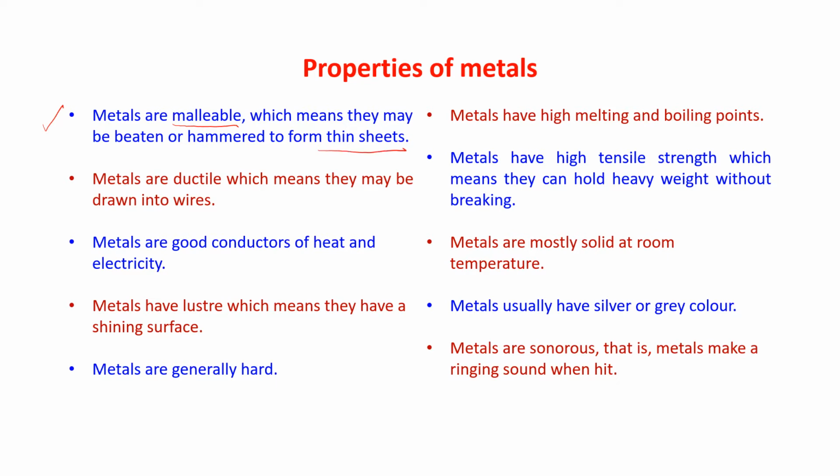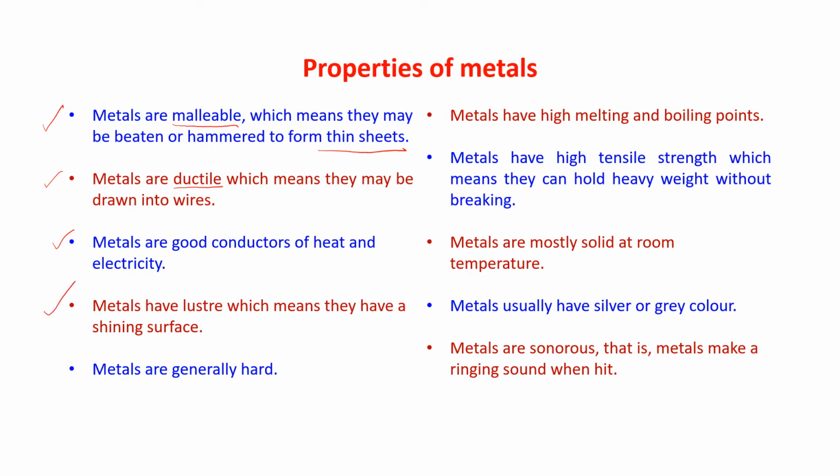Next, metals are ductile, which means they may be drawn into wires. Then metals are good conductors of heat and electricity. Through the metal, the heat and electricity can pass. That is the meaning of good conductor.